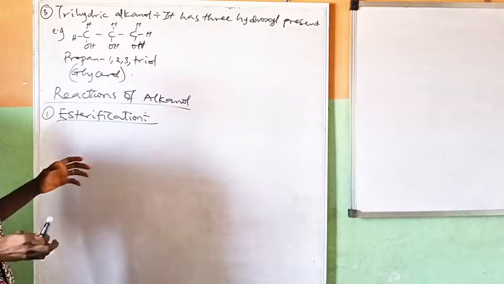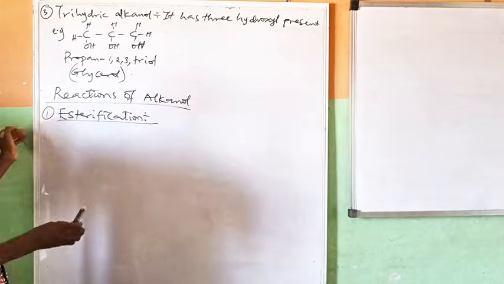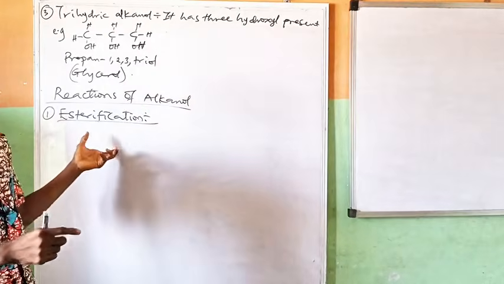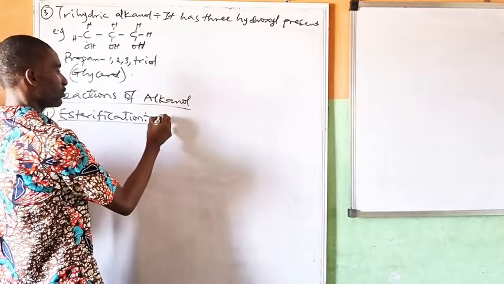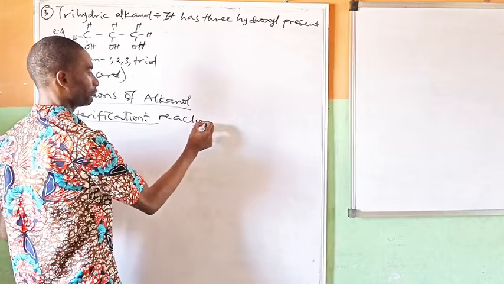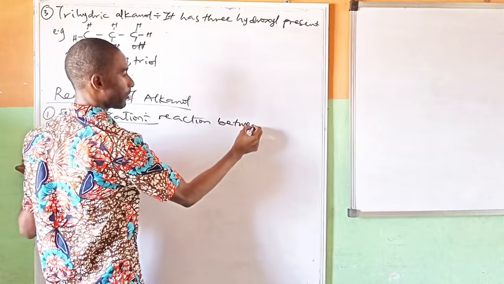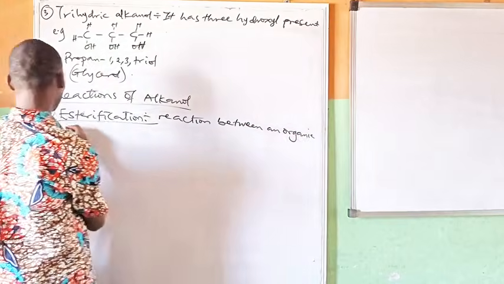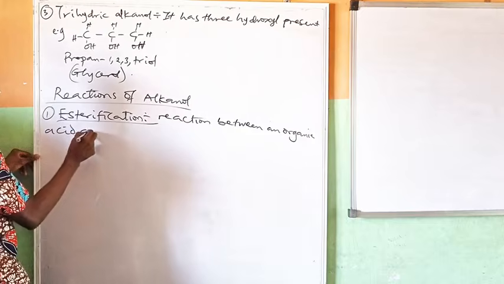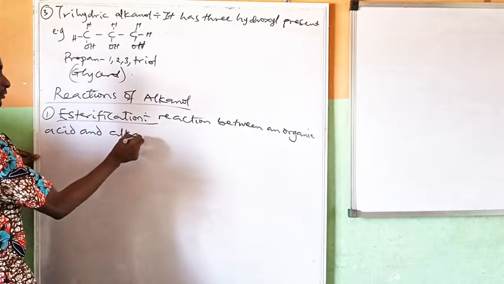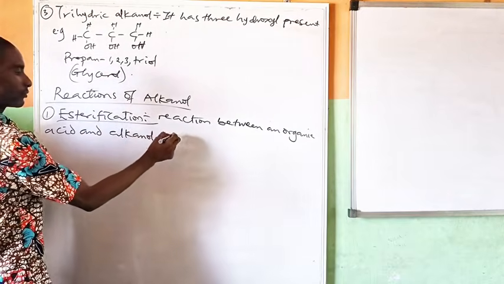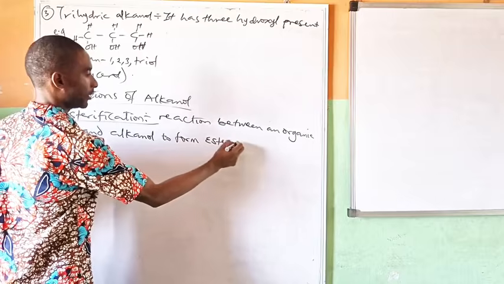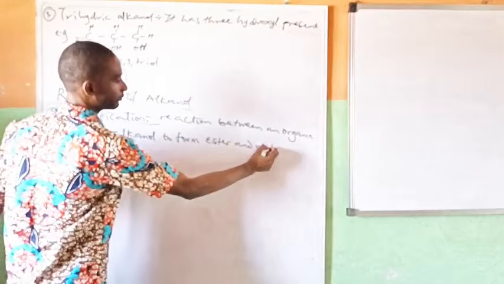Esterification is the process by which esters are formed by reaction between an organic acid and an alkanol. So esterification is reaction between an organic acid and alkanol to form ester and water.